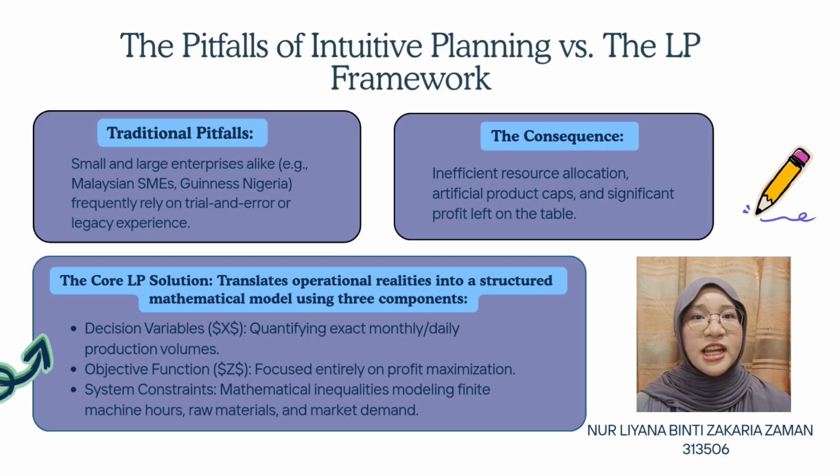To solve this, the collective literature points to linear programming, or LP, as the ultimate mathematical tool to replace guesswork with data-driven certainty. Across the study, researchers structure these complex businesses into 3 core components. First, decision variables, which represent the exact volume of product to make. Second, the objective function, mathematically engineered to maximize total profit. And third, the constraints, which turn real-world limitations like restricted machine hours, finite raw materials, and shifting market demands